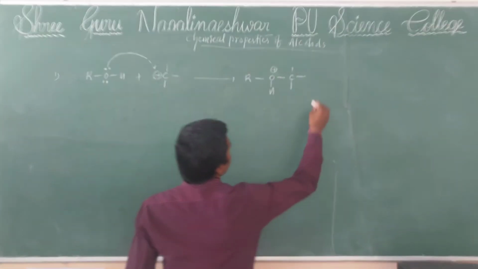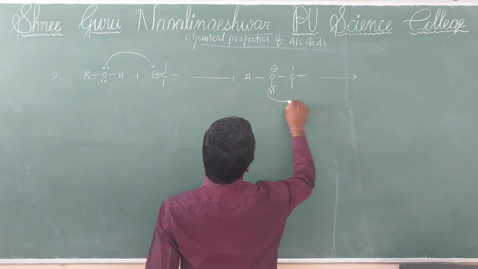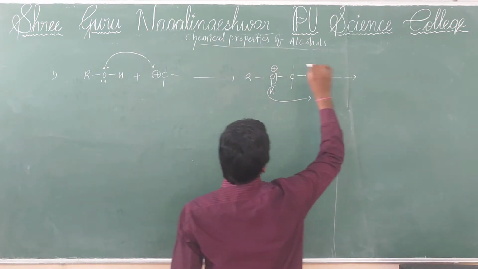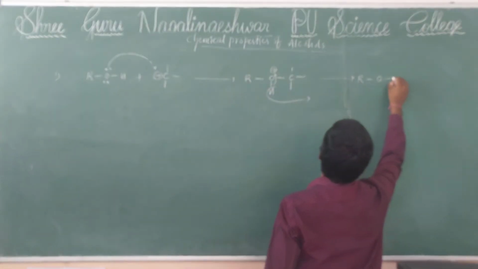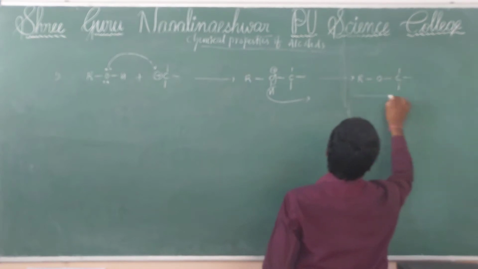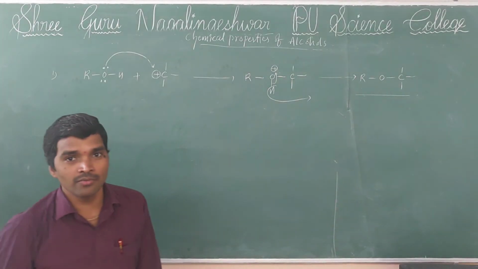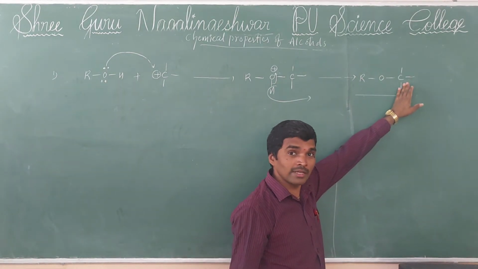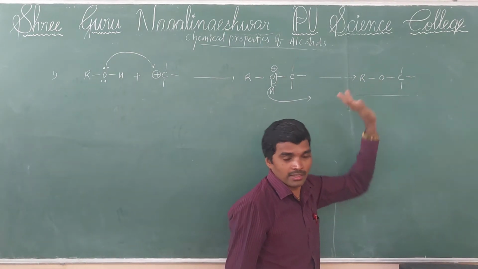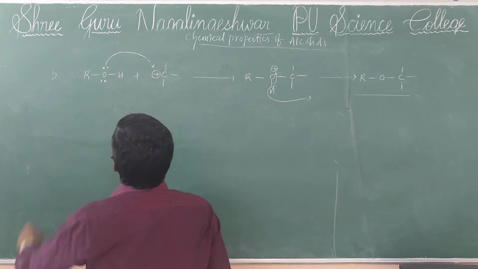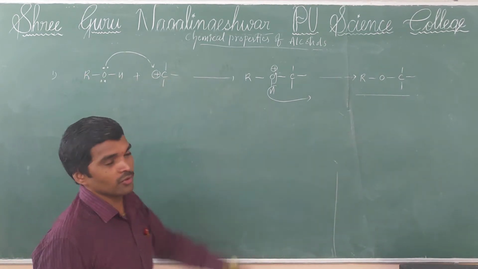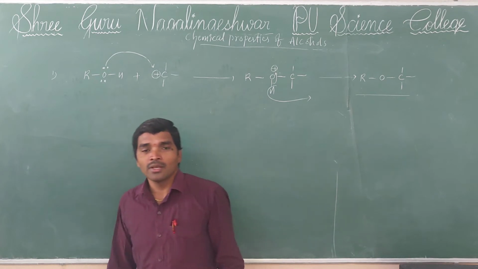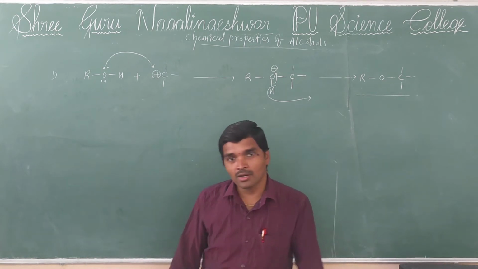Further, elimination of a proton, then formation of these compounds. Here RO, if you consider this also an alkyl group, ethers are formed. So in this condition, alcohols act as a nucleophile. And now, when alcohols act as an electrophile.